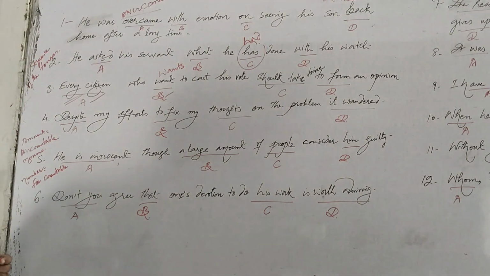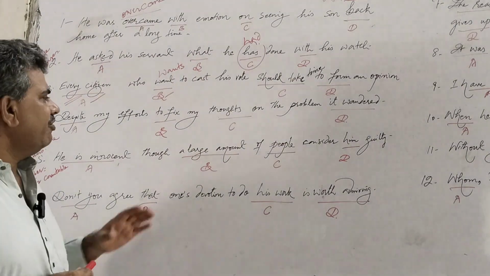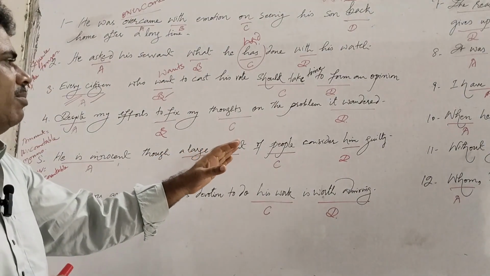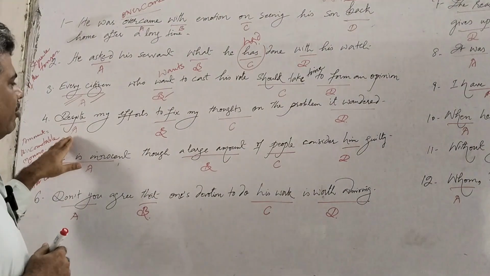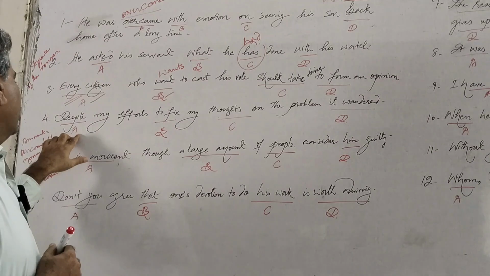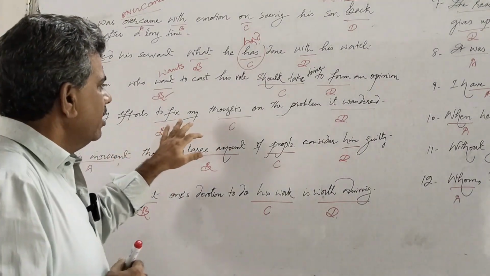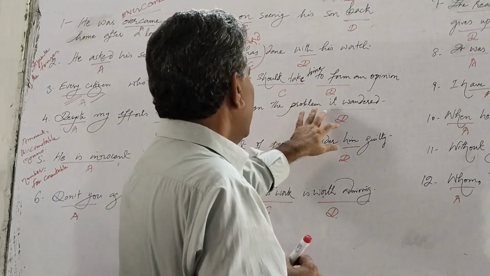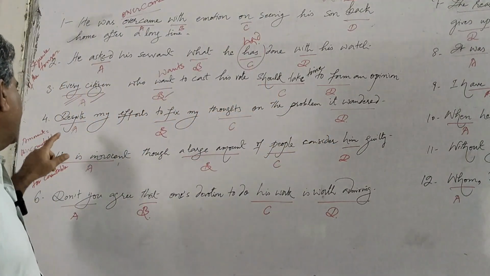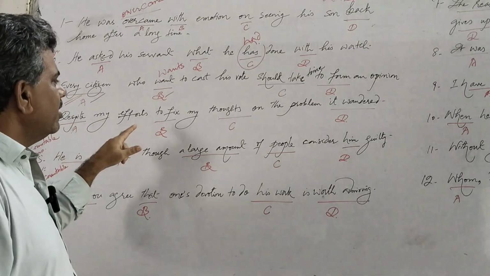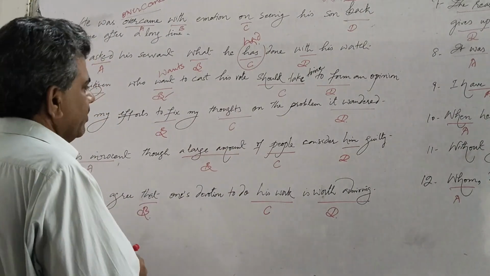In the fourth sentence: despite my efforts to fix my thoughts on the problem, it wandered. When we look at the sentence, we have four options here. The error may be despite, to fix thoughts, and it wandered. When we read the sentence, we see that despite my efforts to fix my thoughts on the problem, it wandered.